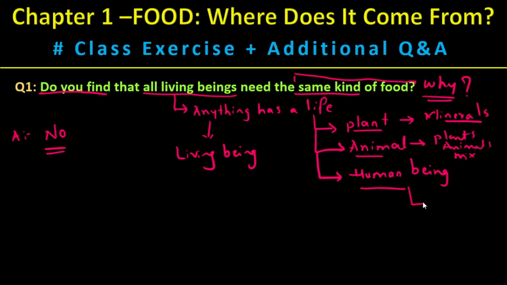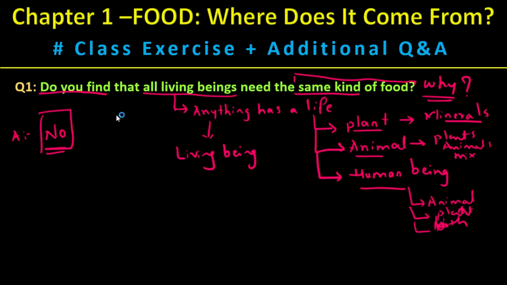Human beings as well are part of the animals, and they take only plants sometimes and animals as well, so both. So considering these food items, there is no similarity in the food items. Minerals are not equal to plants, plants are not equal to animals, so hence the answer is no.